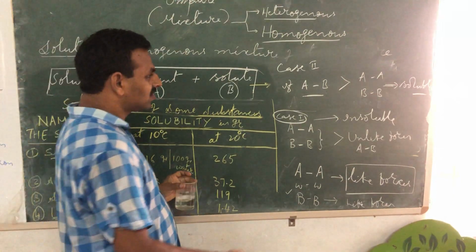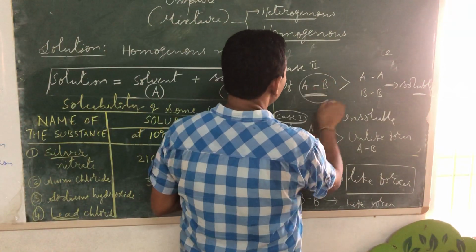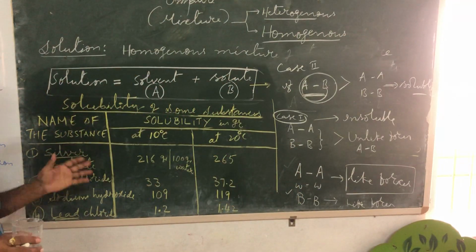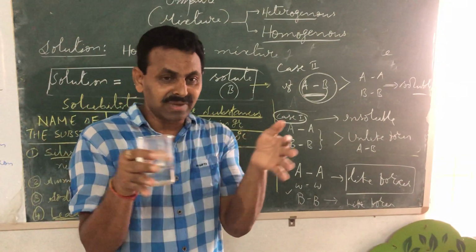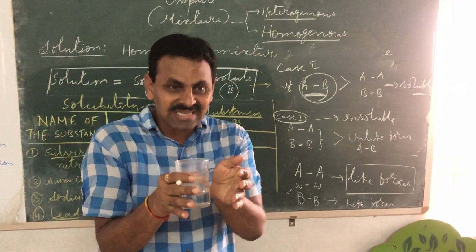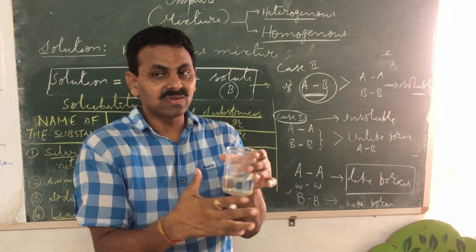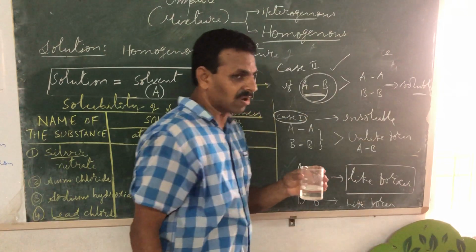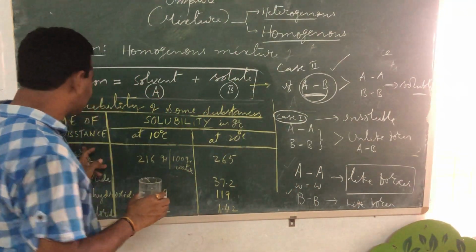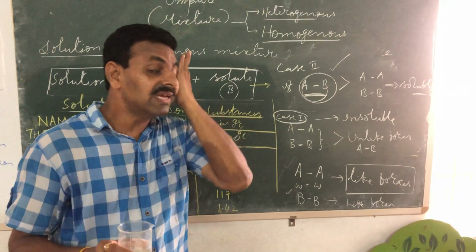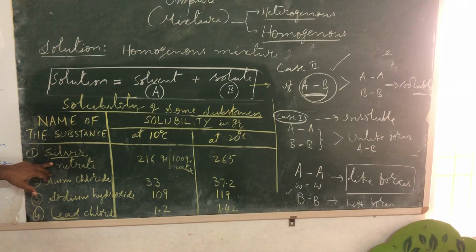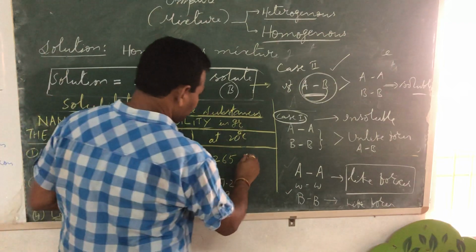That happens because this is what is happening. These forces between water and silver nitrate are so strong that the molecules are coming closer. They are now occupying less space in the solution. So because of those unlike forces, which are very, very strong in the case of silver nitrate, it is fairly soluble. Silver nitrate in water is said to be fairly soluble in water.